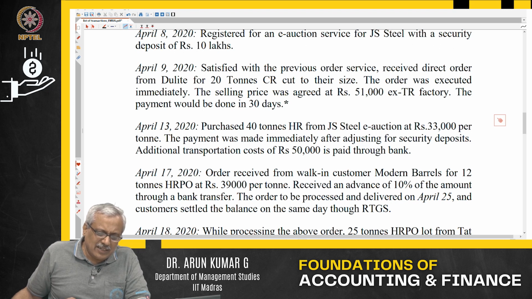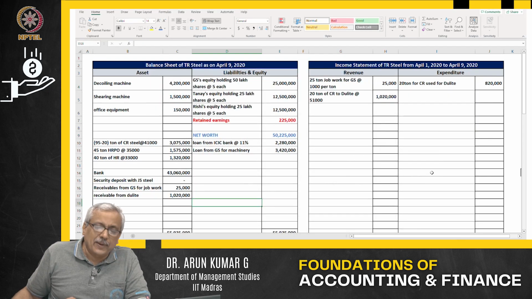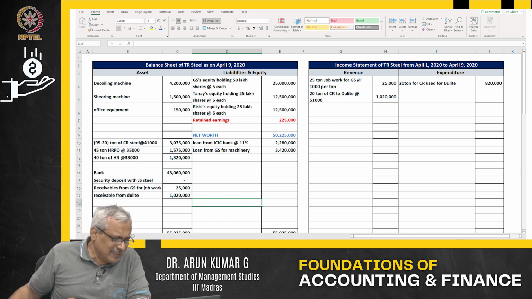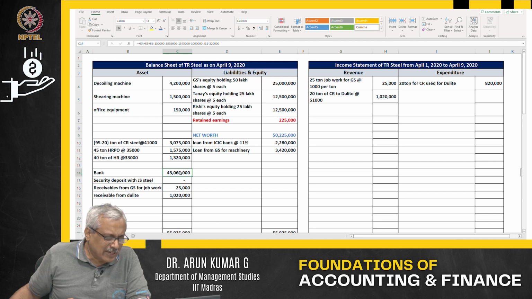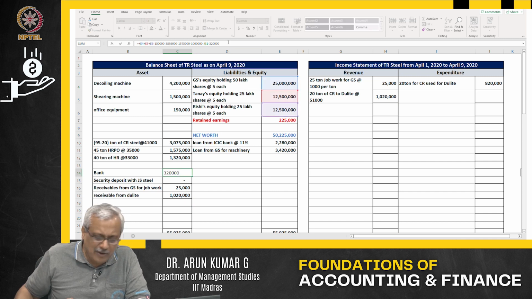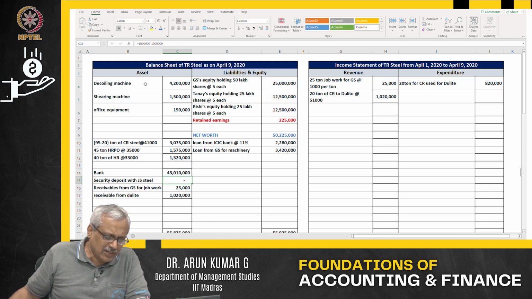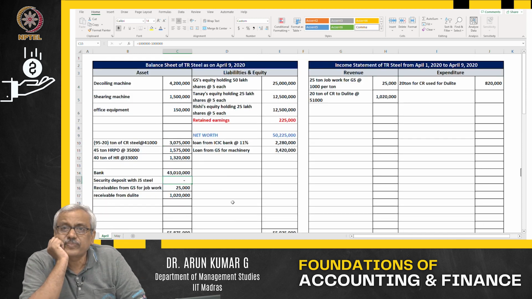Additional transportation cost of 50,000 is paid through the bank. Transportation cost. Now, what is it? There is an argument that you will say, sir, it is an expenditure. First thing, my asset will go down because paid through the bank means I have paid 50,000 through the bank, my asset will go down. Yes, asset will go down. Agreed. No questions on that. Of course, yes, asset has gone down.